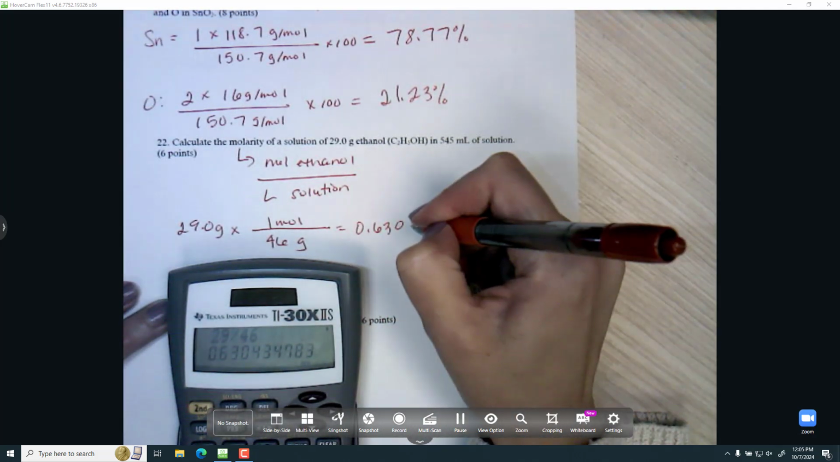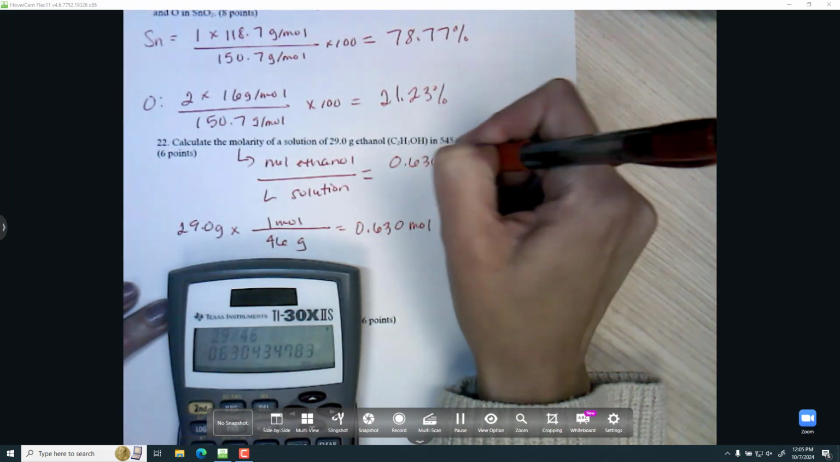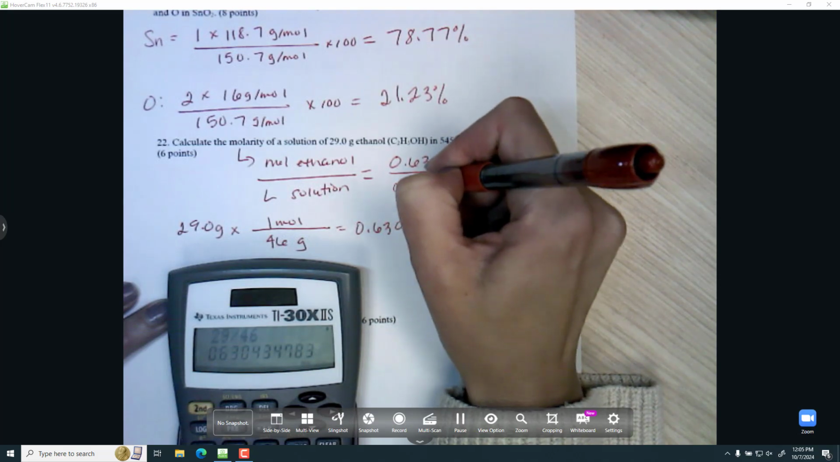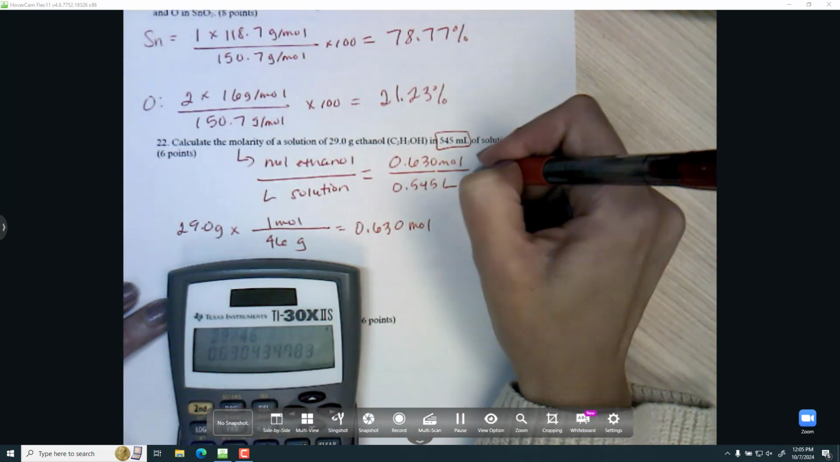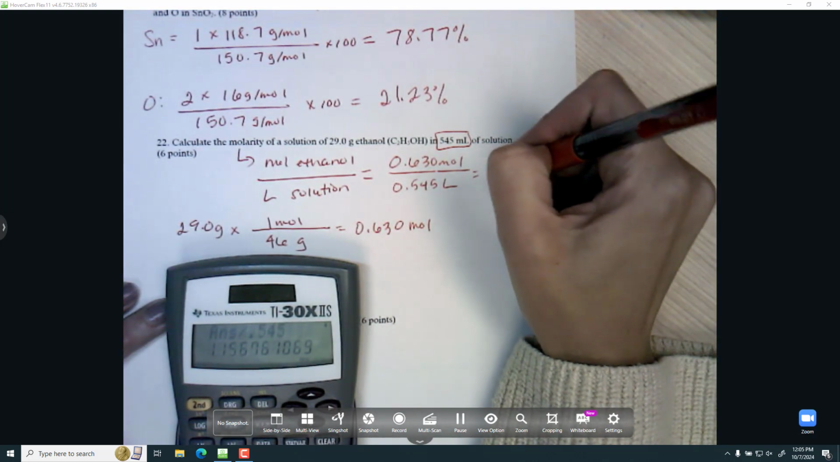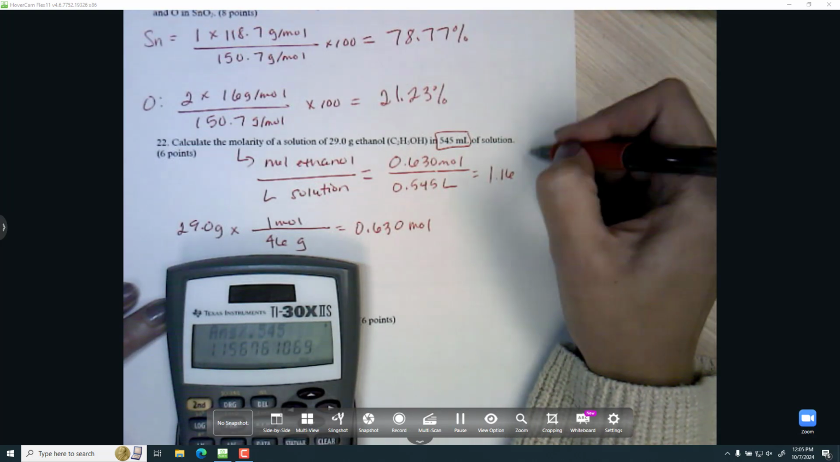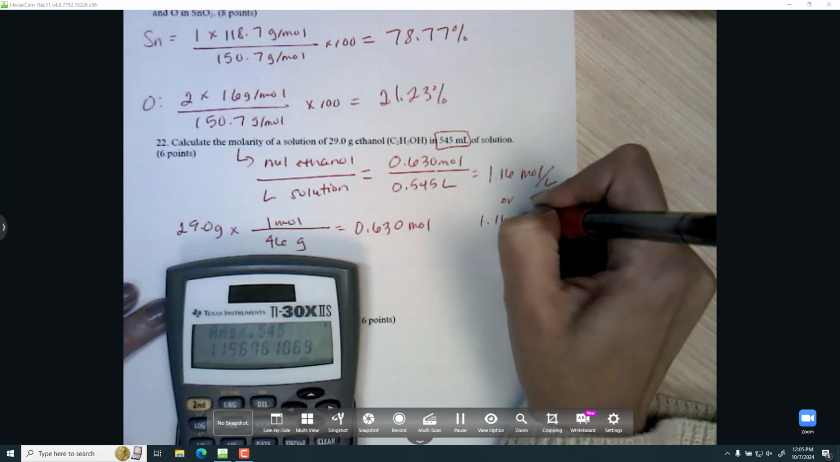0.630, and that would be my moles of ethanol. Then I just take my 545 milliliters, convert that to liters. I did that just by moving the decimal 3 places to the left. And I got 1.16. Remember, the units for this could be moles per liter, or you can write it as 1.16 big M. Either one is fine.